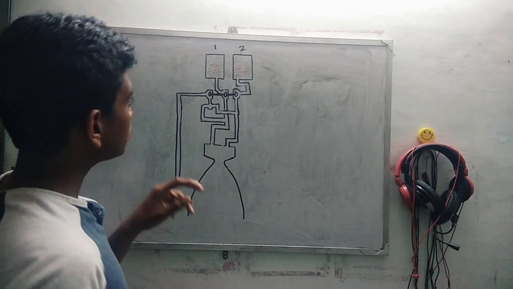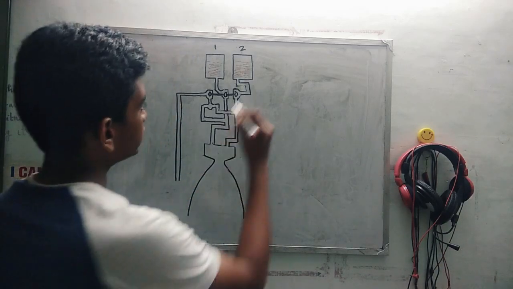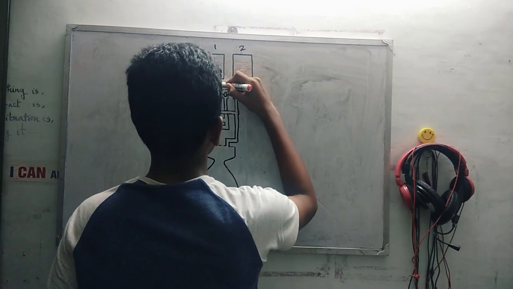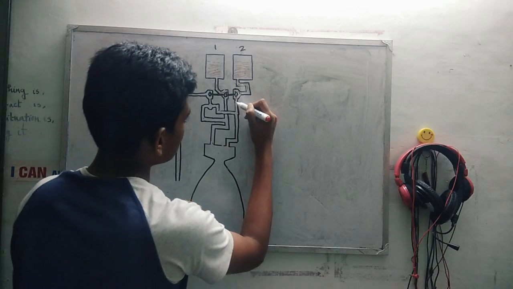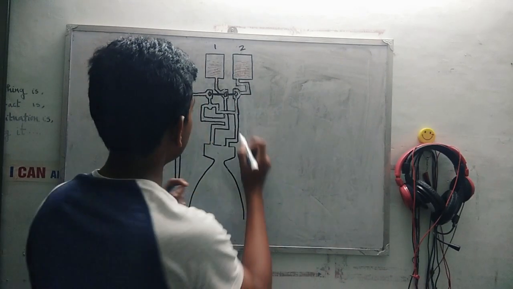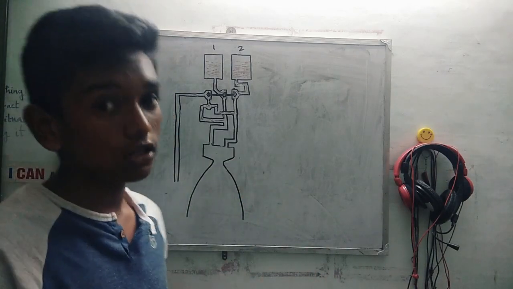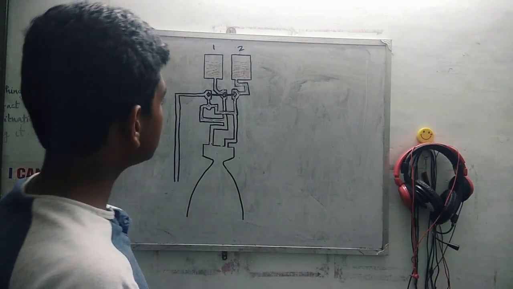First of all, the two tanks start to release the fuel and oxygen like this, and they come to this area, where the main thing starts. In this first phase, the oxygen and the fuel mix together and start combustion in the pre-burner area.